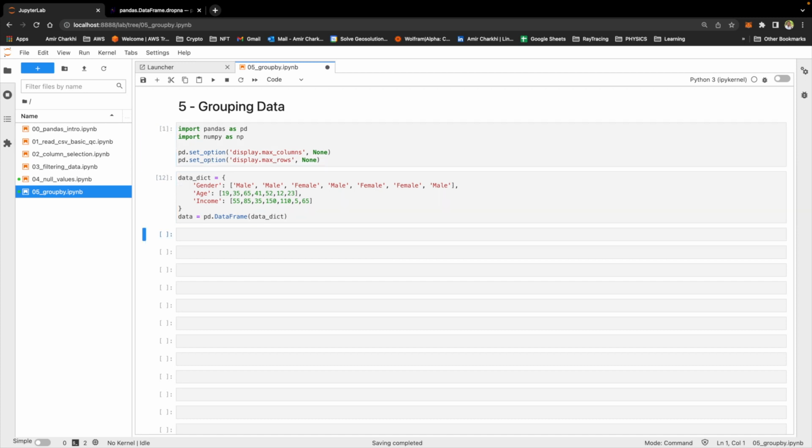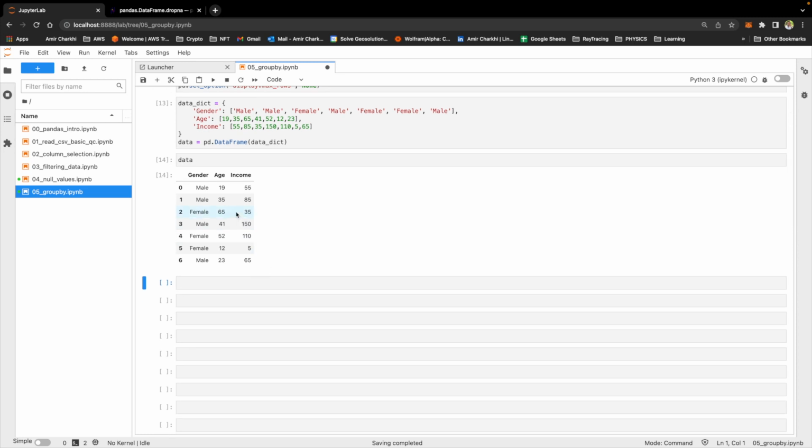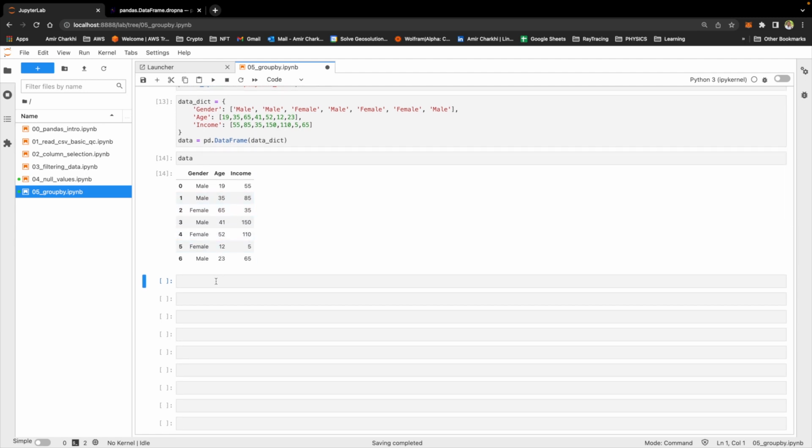I have a dictionary: gender, male, male, female, male, female, female, male, their ages, and their income. This is a dummy dictionary. Let's look at that data. So this is the data frame I'm dealing with. Imagine I want to understand how many males and how many females are in this data frame. So easy.